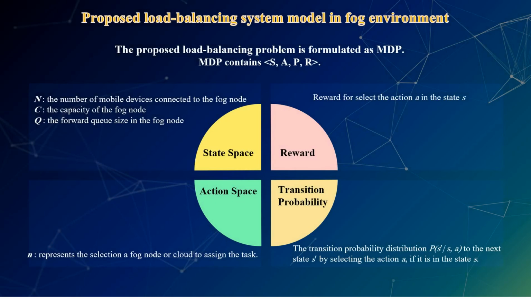We have formulated the proposed load balancing problem as a Markov decision process to achieve the desired performance.